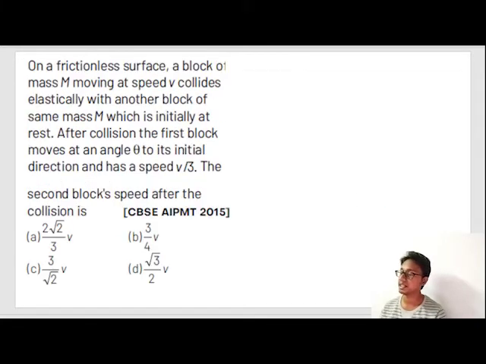But understand this question, what is happening out here? There is a mass moving with v. And another mass is kept slightly below this mass. So when this mass comes and collides, what will happen?